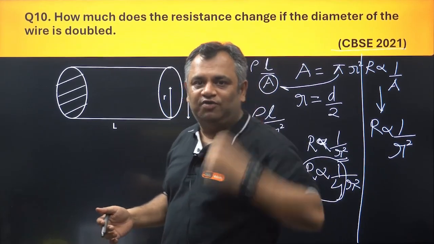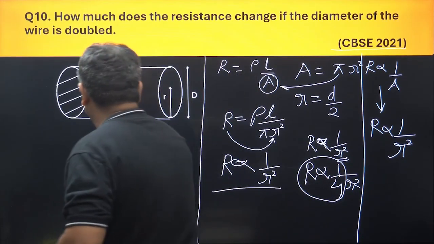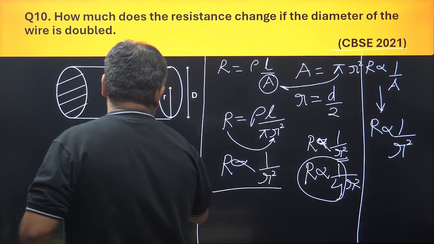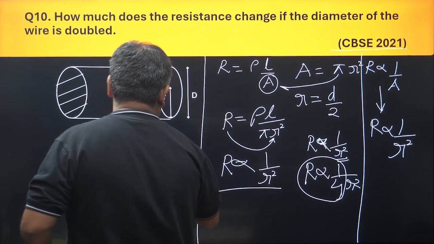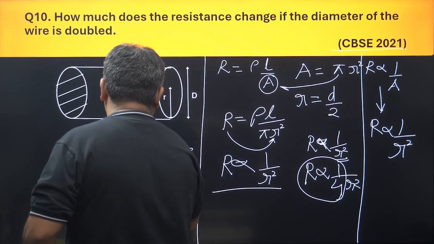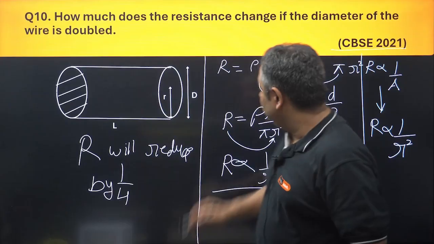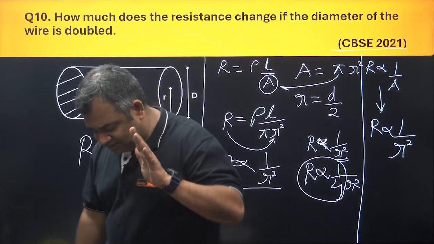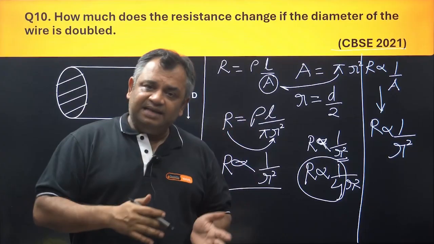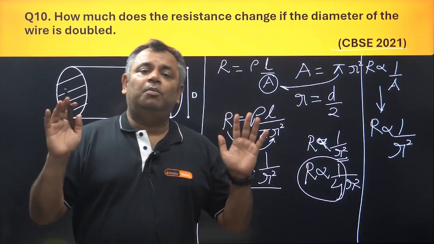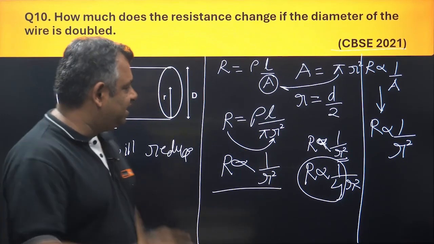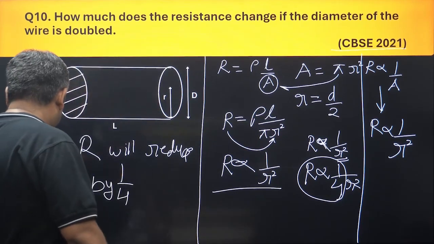So in this case, R will reduce by 1 by 4. Did you understand this? In case area is not given, you do not need to panic. If radius or diameter is given, both of these can be utilized to calculate. We'll see such questions right away.